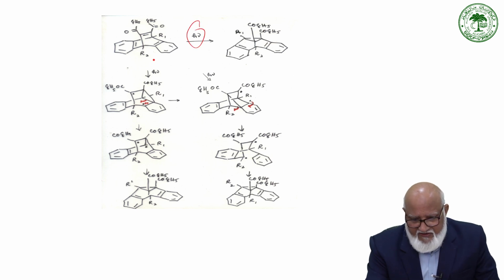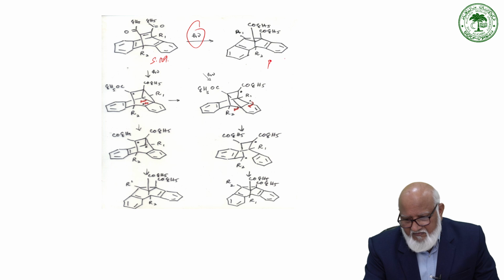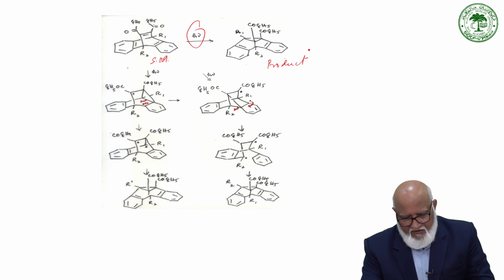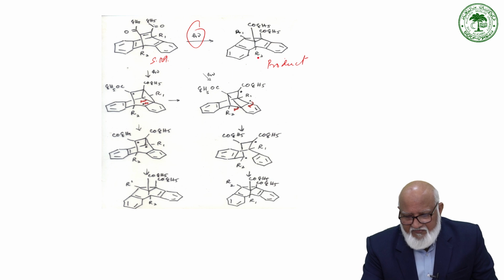This is the starting material. This is the product, and you can see this is R1, R2 at the 9,10 positions. One group is at the cyclopropane ring, whereas the other group is at the adjacent cyclopropane ring.